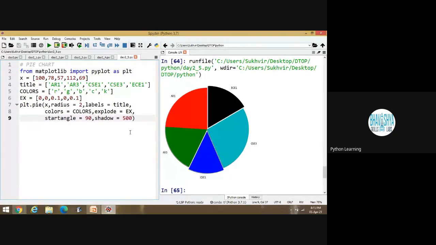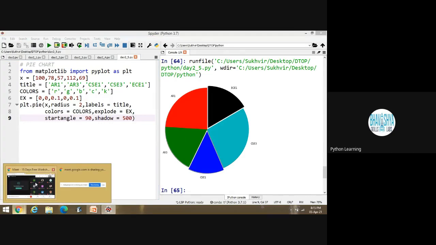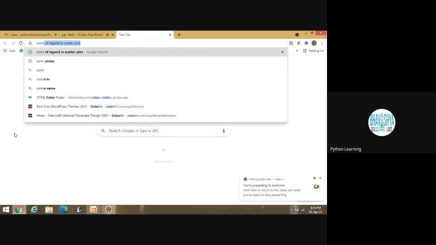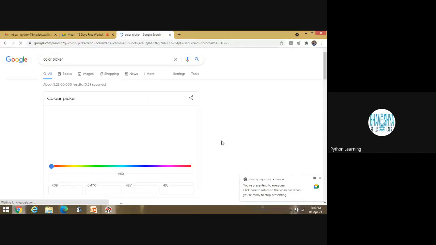One more thing is there I would like to discuss. Suppose we are choosy with colors. We have to select the colors and the indication is not known to us. Is it okay? Sir, can we use hex code or RGB? Yes, yes, RGBA, yes. I am going to discuss that part also. Suppose I am writing here in Google color codes or color picker. Suppose I am writing color picker here. Is it okay?